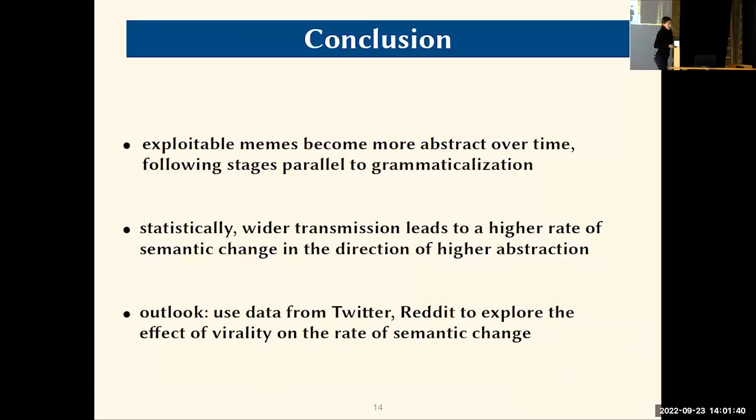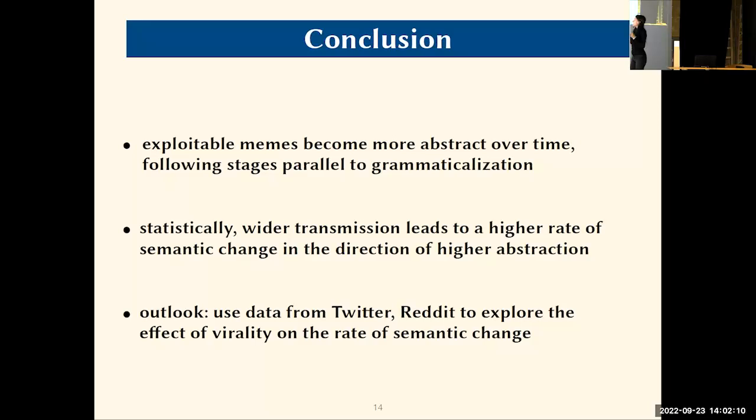And so this is basically our main finding. This is, I would say, a pilot study that is now going to lead to a bigger collection of data, looking more at Twitter and Reddit and trying to find if this can somehow be correlated to virality of different memes. And our main takeaway message is that memes, exploitable memes, become more abstract over time, similarly to the evolution of grammar, as in grammaticalization.